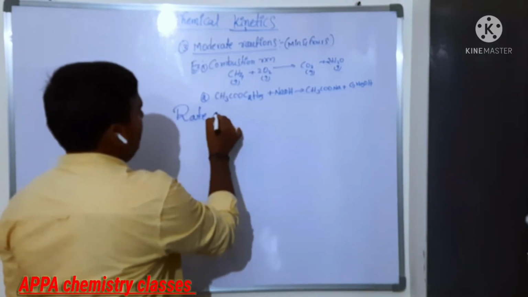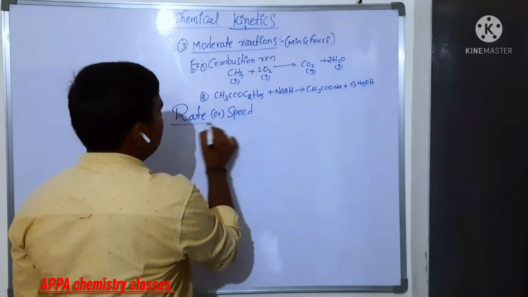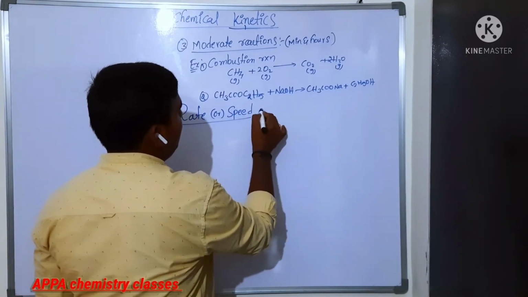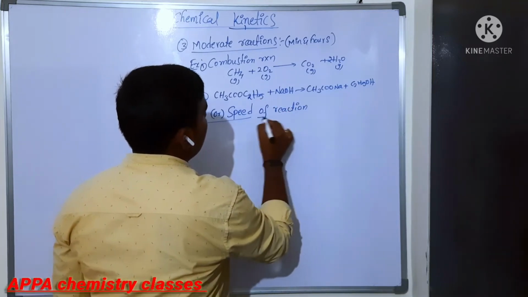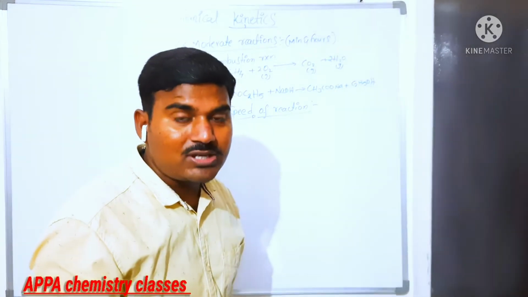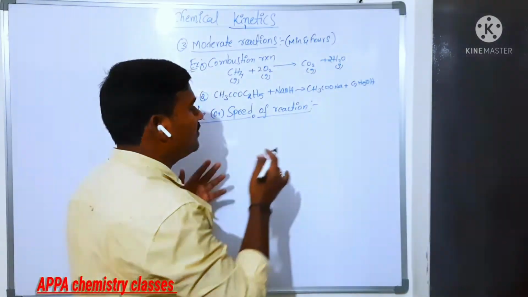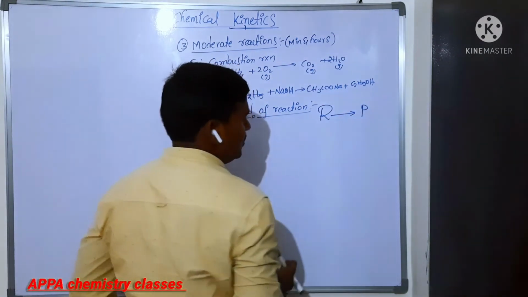Rate, or it is also called the speed of a reaction. How do you calculate the speed, the rate of a reaction? Before going to the rate of a reaction, we will see what actually happens in a reaction. A reactant changes to a product.